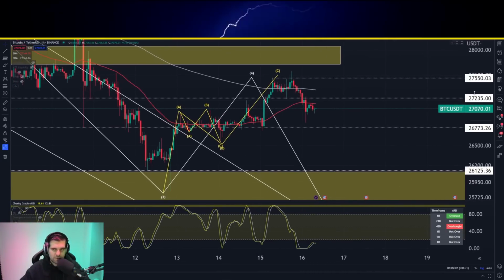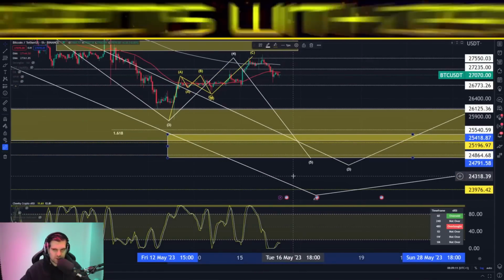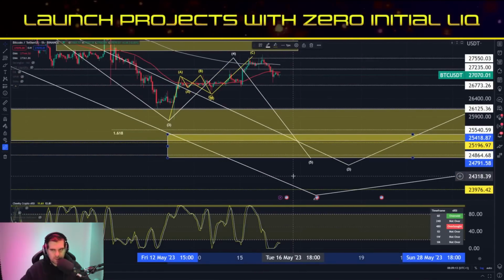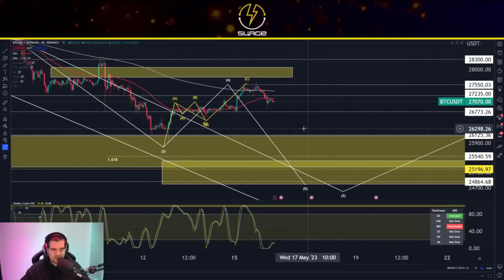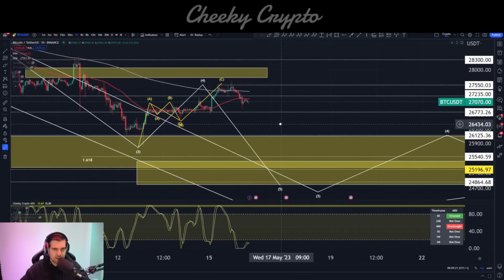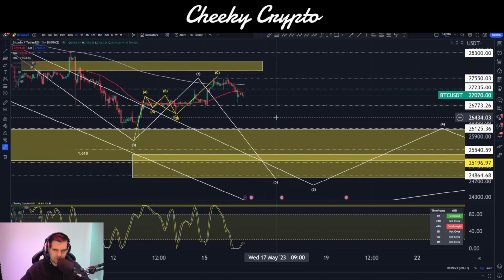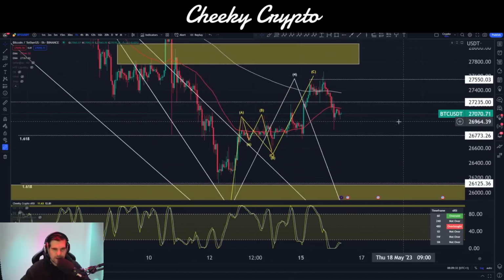Okay, so we were looking for a move to the downside yesterday. We scoped out this low range between 24,791 and 25,418. We started to see the move to the downside. We are expecting a 5-wave structure within here. It could be an ending diagonal, contracting, expanding diagonals, or it could be an impulsive 5-wave within this final 5th wave movement. So there's a few different structures that we're looking for here within this move.